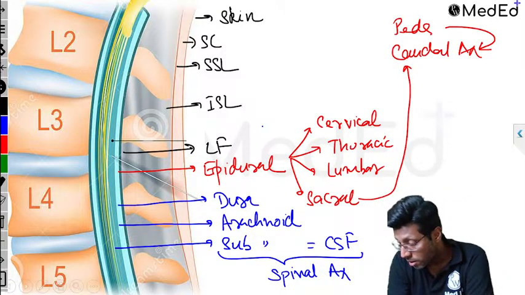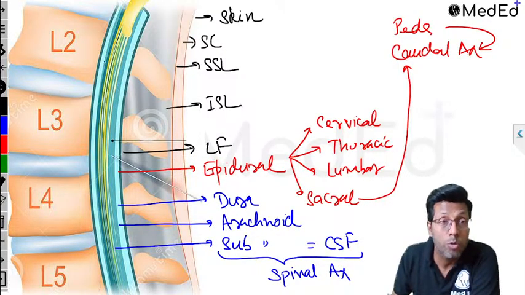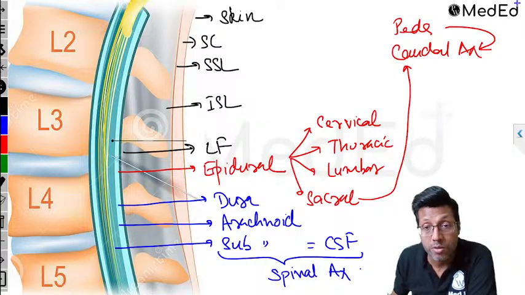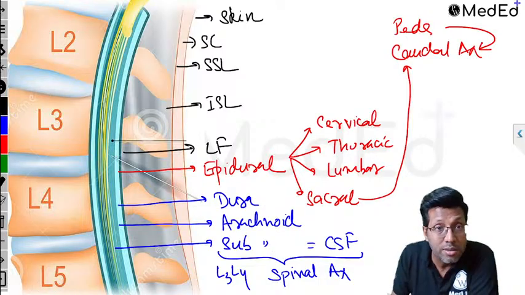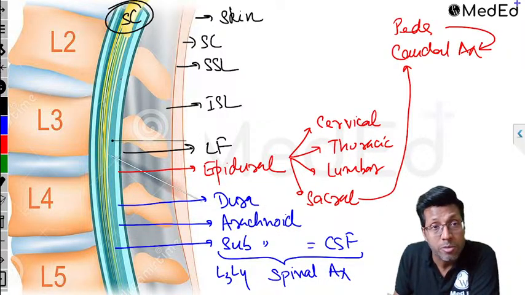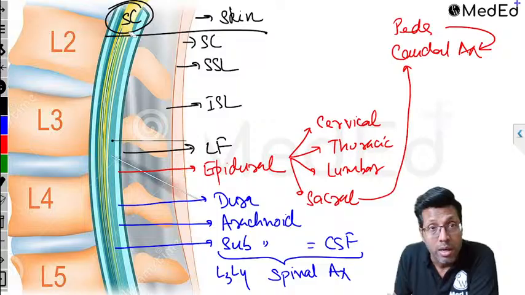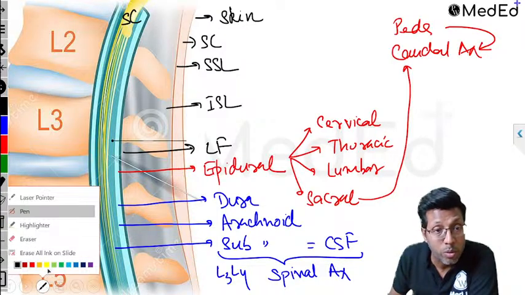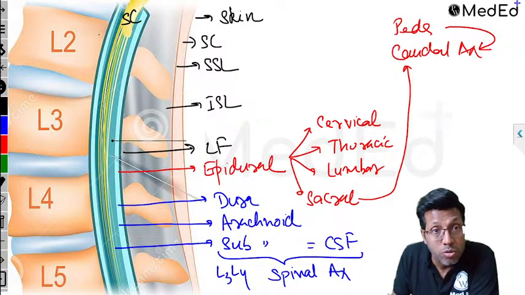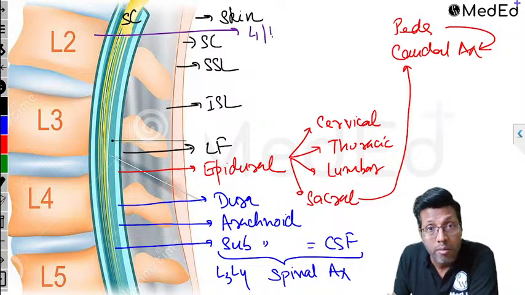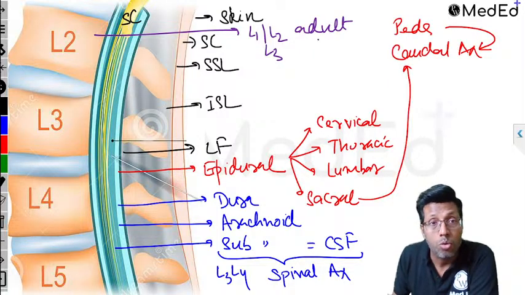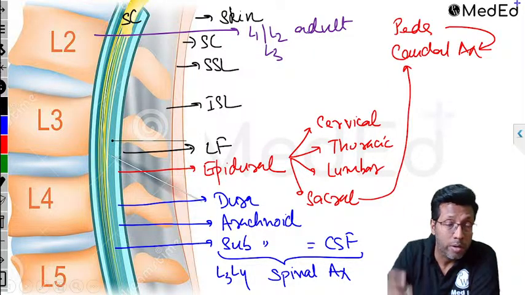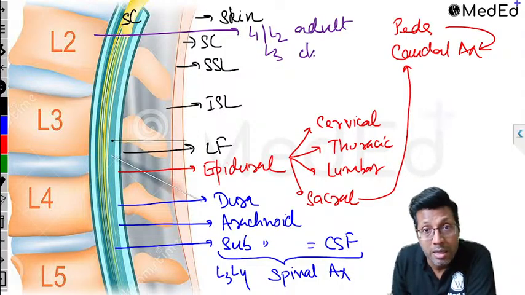Okay, clear? Right. So when you give spinal, why do you say the most common space is L3, L4? Because, can you see this? The spinal cord is coming over here and gets over at this point, right? Where does the spinal cord end? This is an anatomy question. The spinal cord ends at the lower border of L1, upper border of L2 in adults, and lower border of L3 in a child. So the spinal cord starts from the medulla oblongata and finishes at L1, L2 in adults, and L3 in a child.